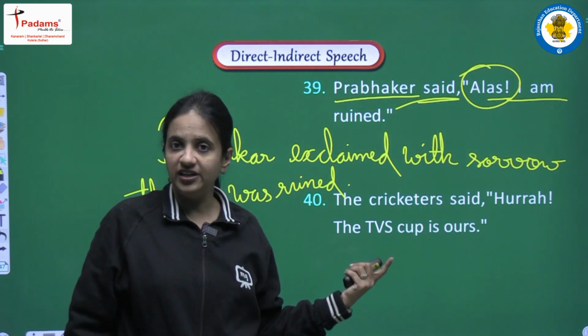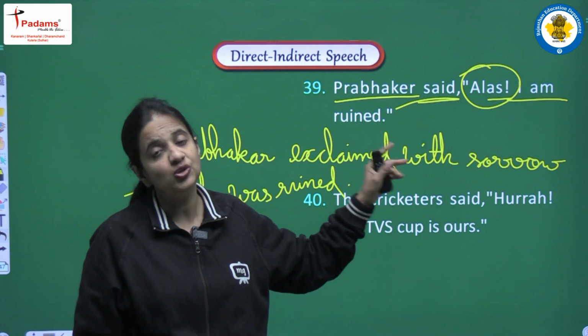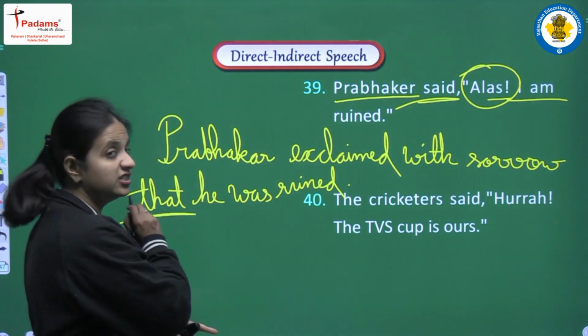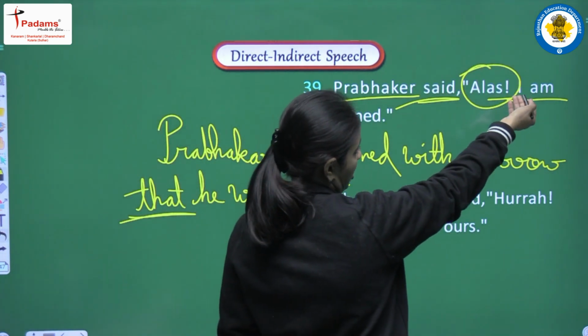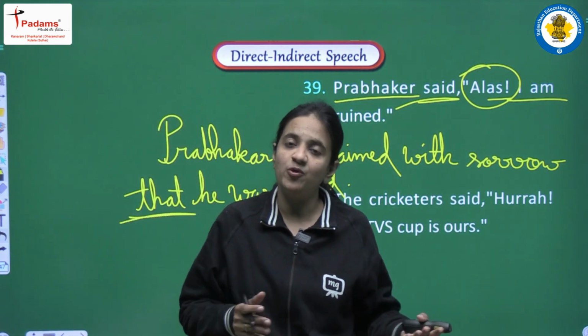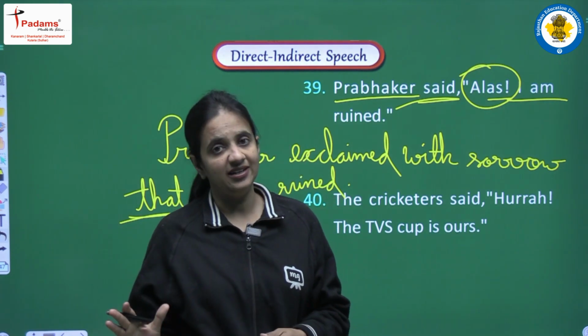If the mood is not clear, we can write exclaimed only, but here we have to write exclaimed with sorrow because of the word alas. Next, conjunction, we have to use that as the conjunction. And next, the rules of pronoun, rules of tense, they are just same. Okay, वैसे ही हमें pronoun को change करना है और tense हमें वैसे ही past form में maintain करना है.